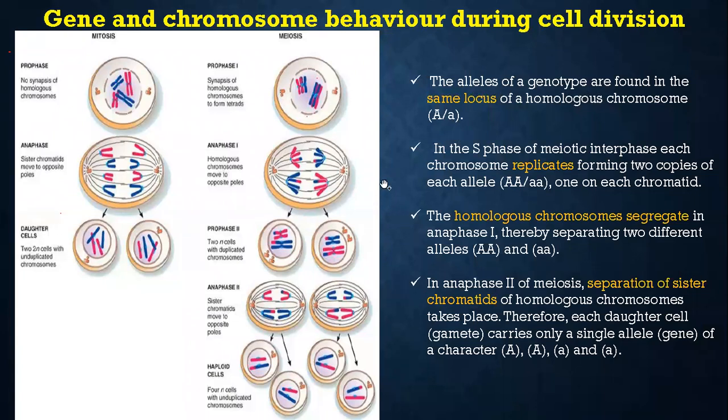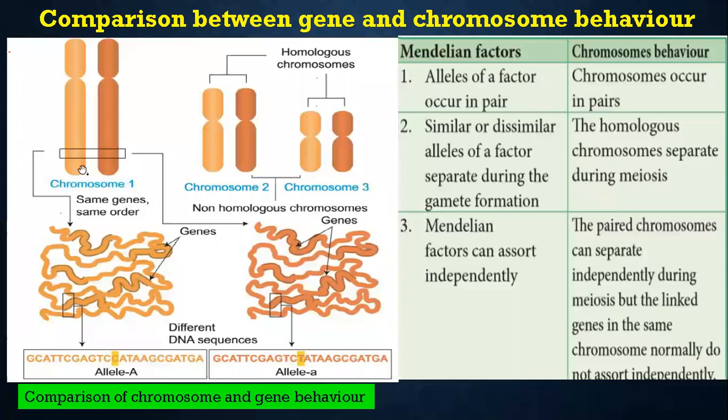I think you know the meaning of locus. Suppose you take one chromosome; imagine this is a capital A. So this is the locus for the capital A, and this may be the locus for the small a. Locus means the particular place in the chromosome where the genes are present.